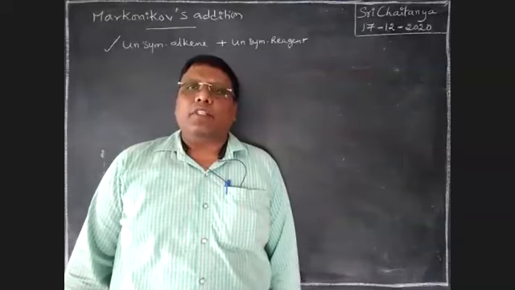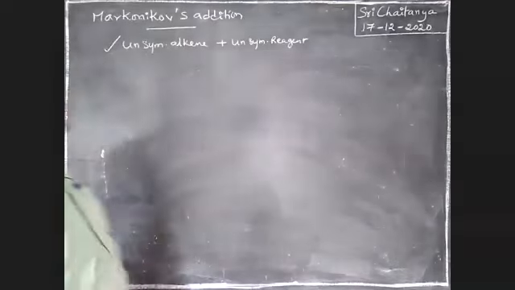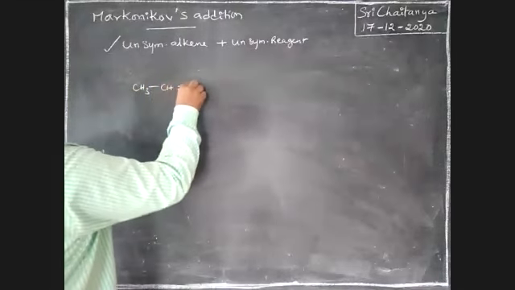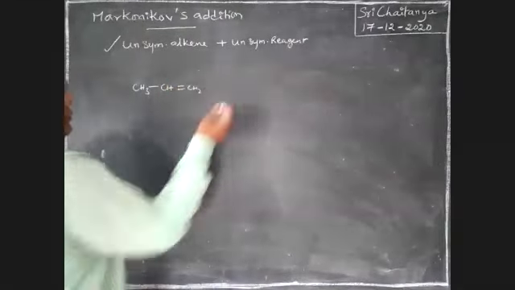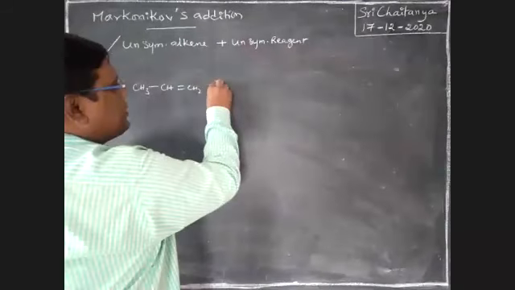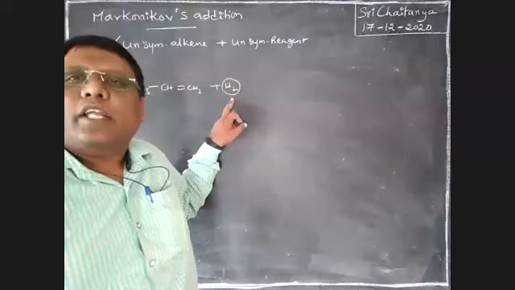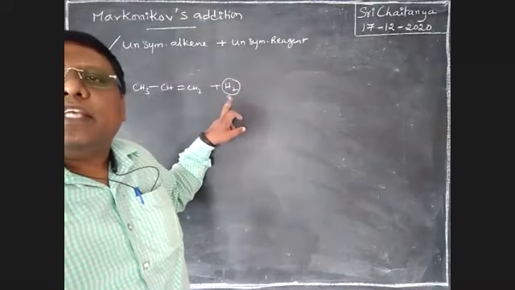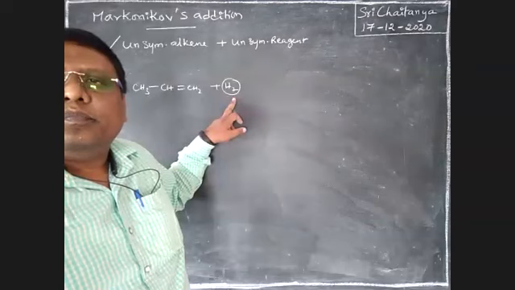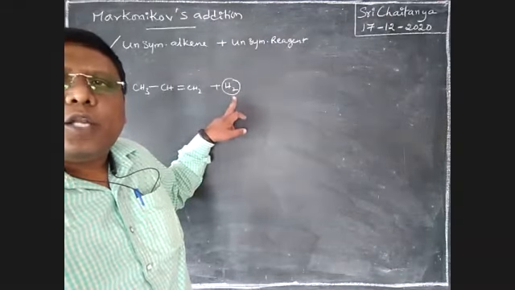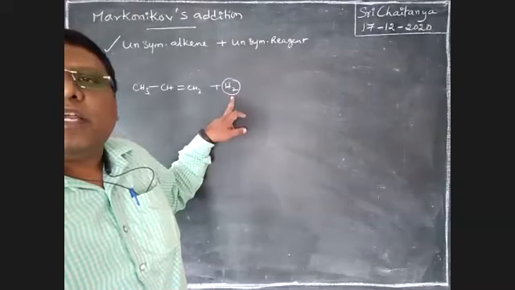What is that Markovnikov rule, sir? See here. Let us take an example. CH3, CH double bond CH2, boys. First of all, I am going to add H2. Is this H2 symmetrical or unsymmetrical reagent?